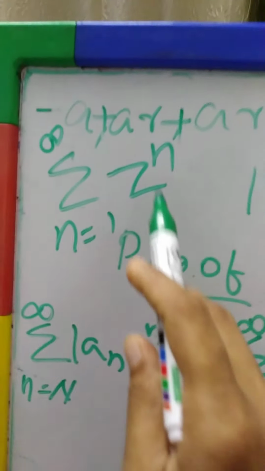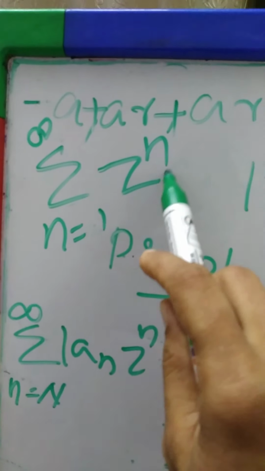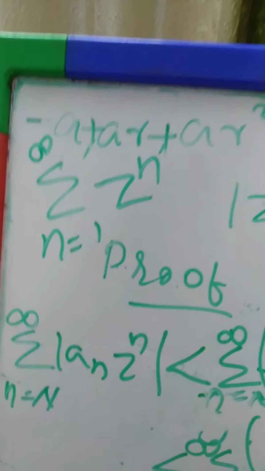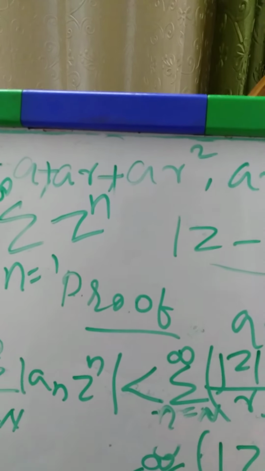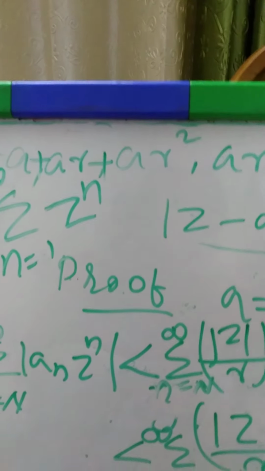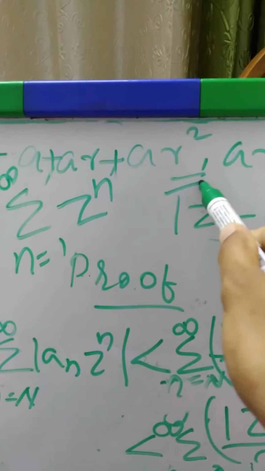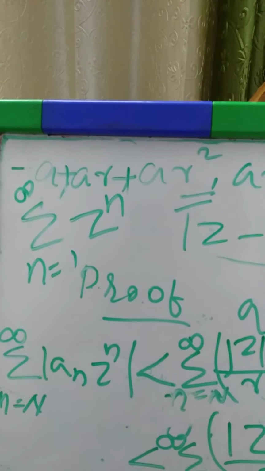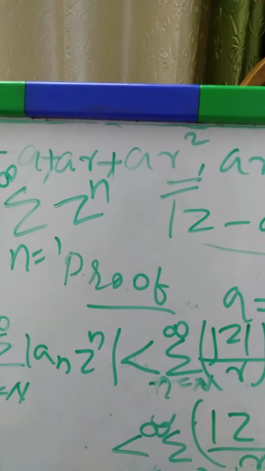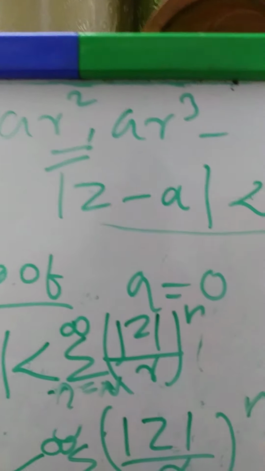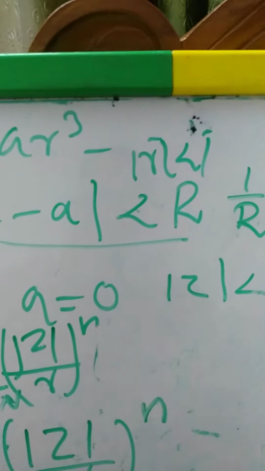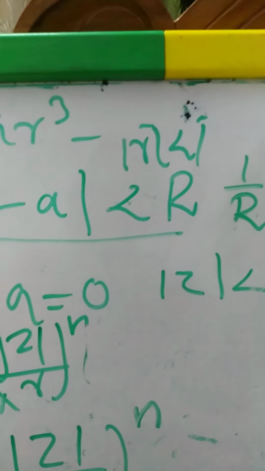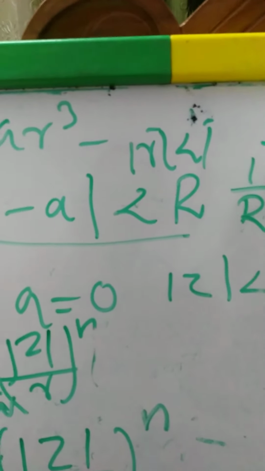Is it clear? This geometric series converges if mod z is less than 1. Everybody knows the idea. If the common ratio is strictly less than 1, then the sum of an infinite geometric series is a by 1 minus r.